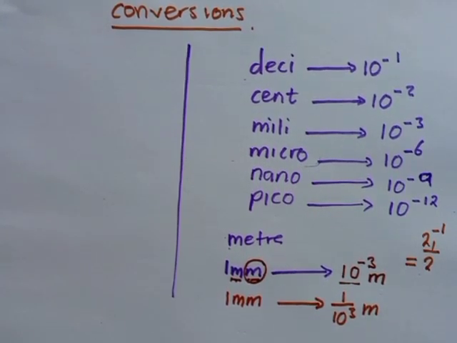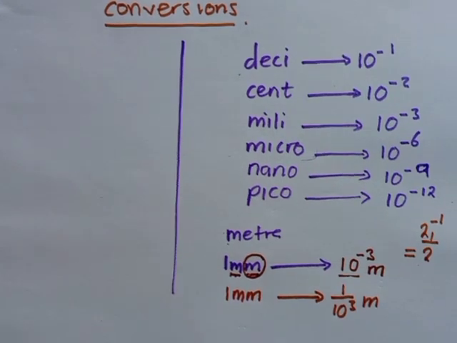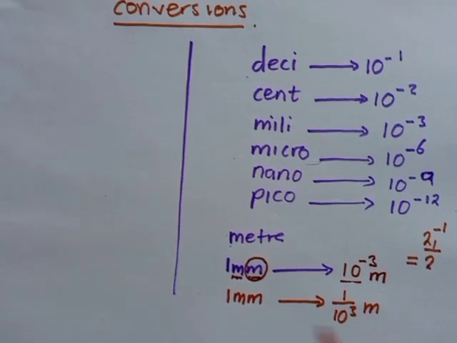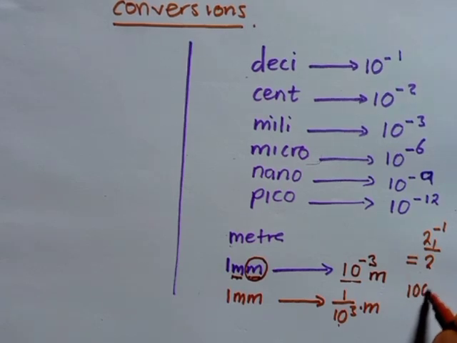You put a meter somewhere there. Do some simple mathematics here. A meter and 1 are going to be multiplied. Then 10 to the power 3 can also be multiplied by 1 millimeter. If you have 10 to the power 3, this is the same as 1000. Hence, in other ways, you can also write this number as 1 over 1000 meters.